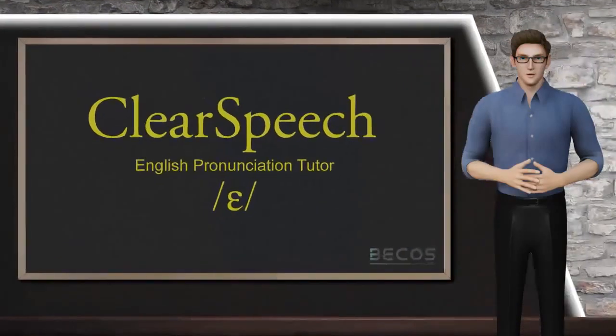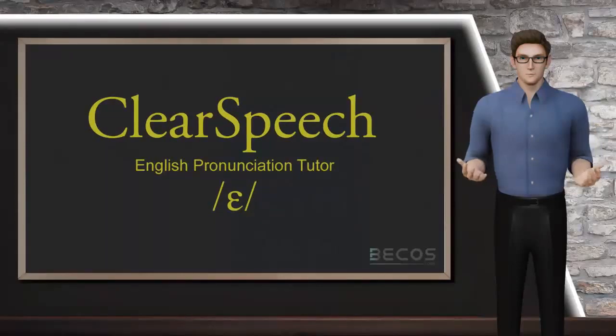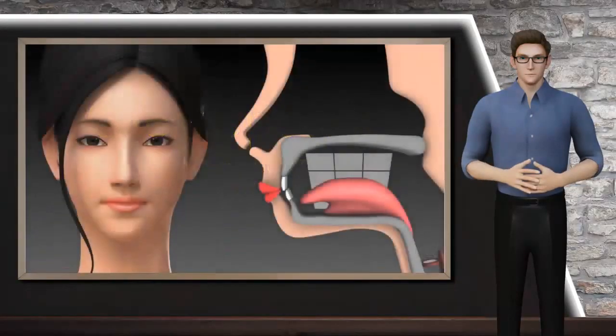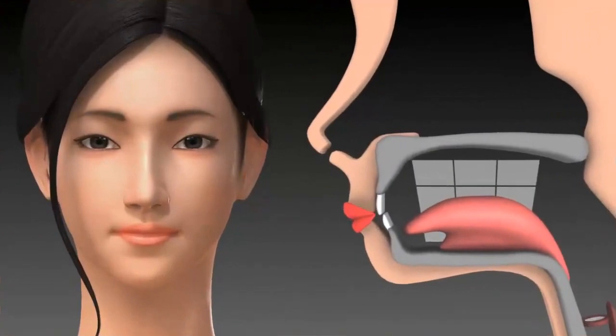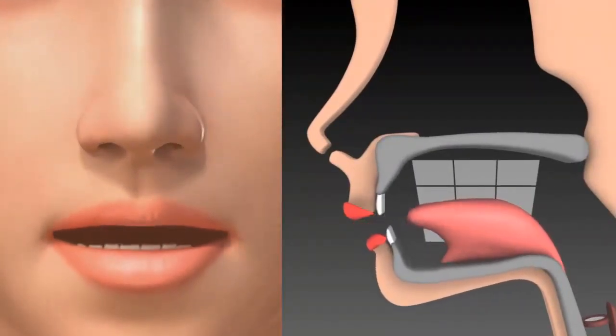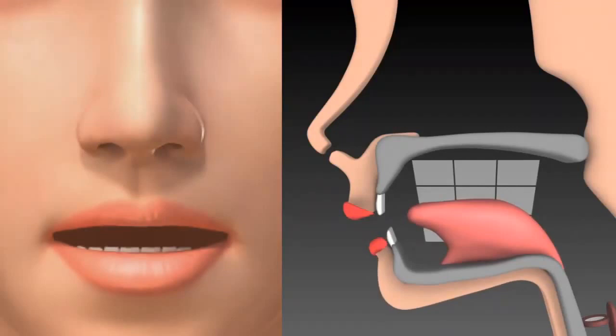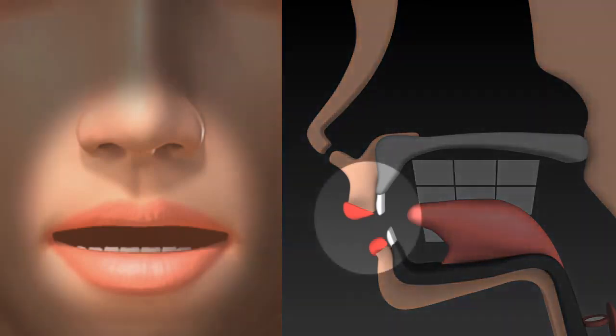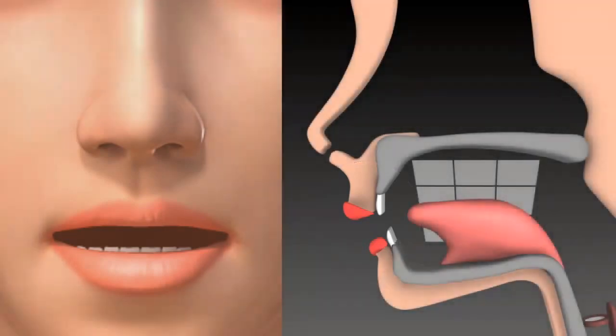Today, we are going to learn about the vowel sound eh. The eh, like in the word ex, is produced by positioning the tongue forward and in the middle of the mouth. The jaw is in a partially open position. The corners of the mouth are pulled to the sides, making the lips retracted like a slight smile. The eh is lax and short in duration, just like this.